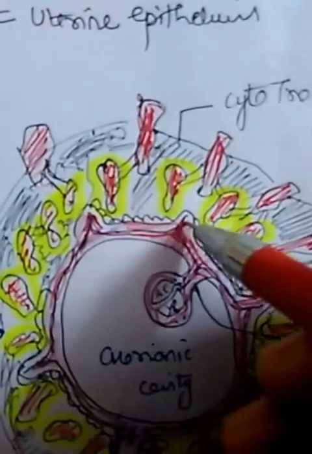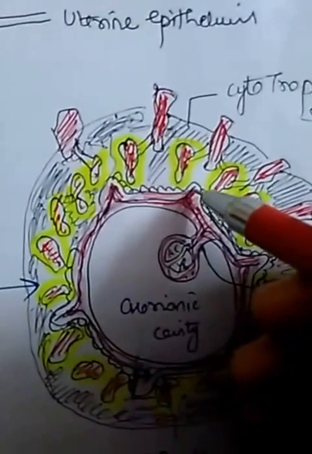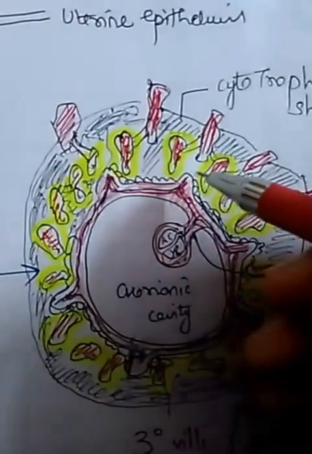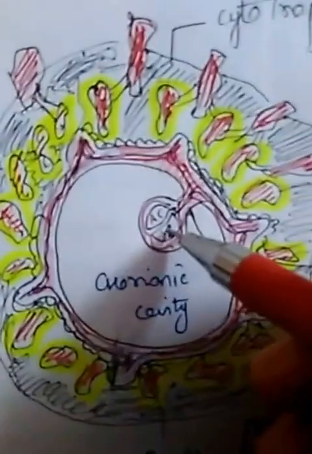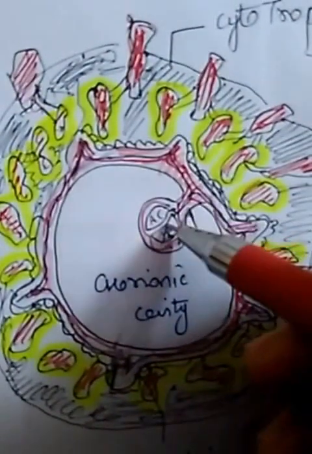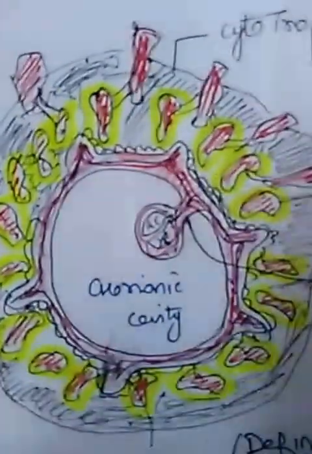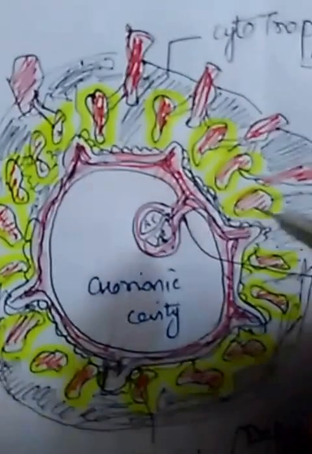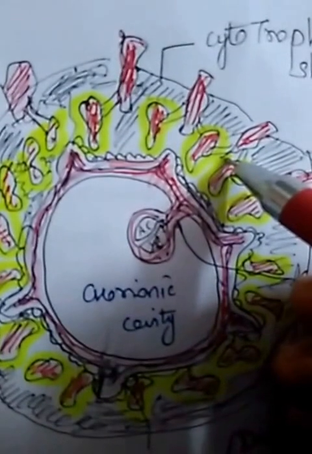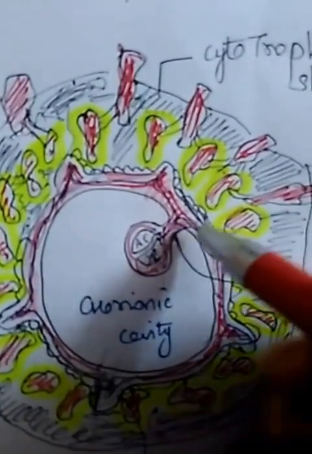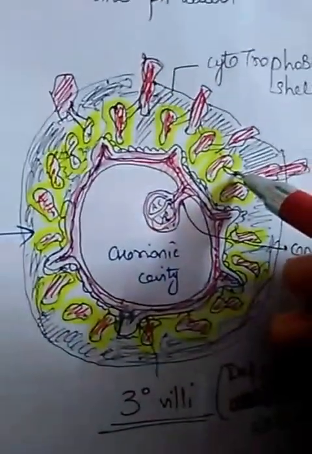So through these villi, there are various capillaries in between, through which the exchange of blood and nutrients takes place. Clear? So at this step, this is the fetus, not exactly fetus, but we can say, because the third week has started, the connection between the fetus and placenta has started. It starts at the 22nd day, that is the fetoplacental circulation.